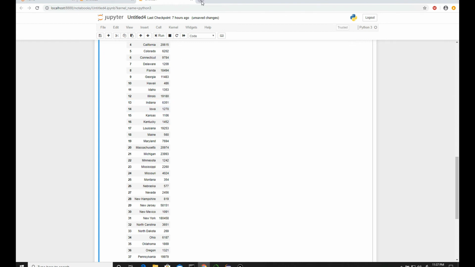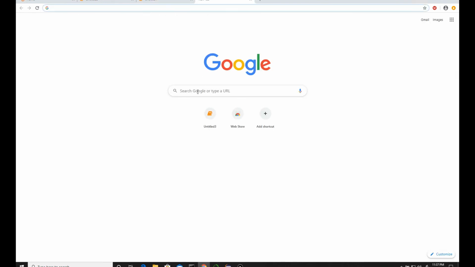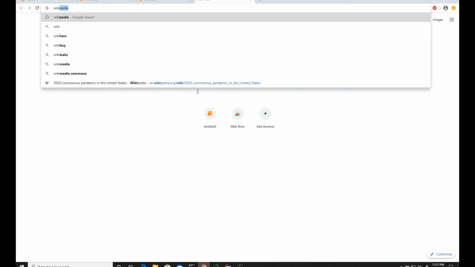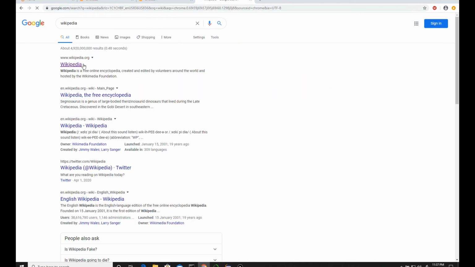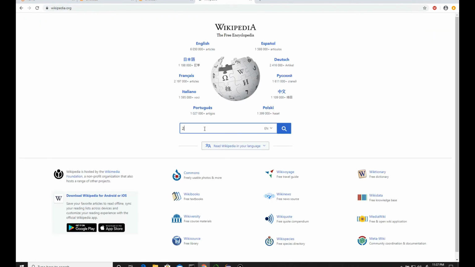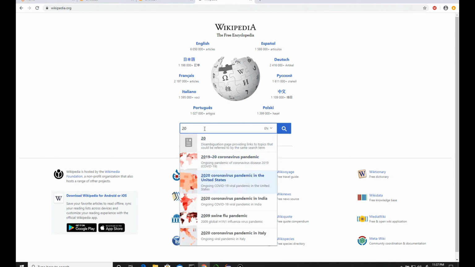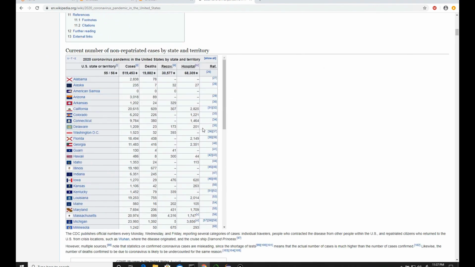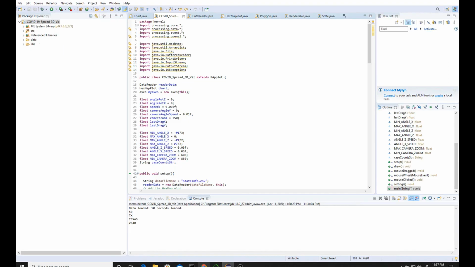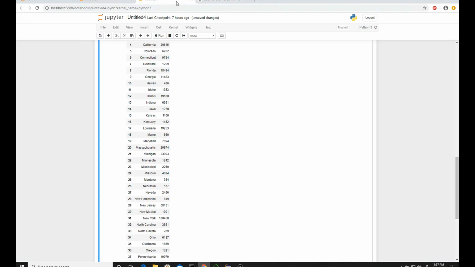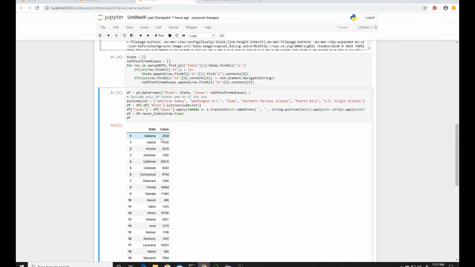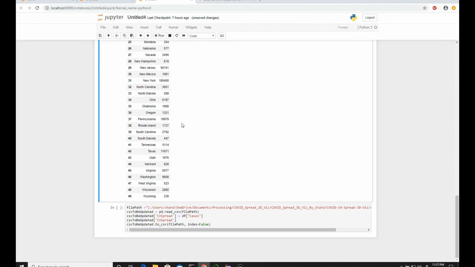This is the same as what we can check right now on Wikipedia. Let me get this data in here real quick. Okay, so we can look at Alabama, it is 2838, and that's what we can see in here, 2838. So it collected data for all.